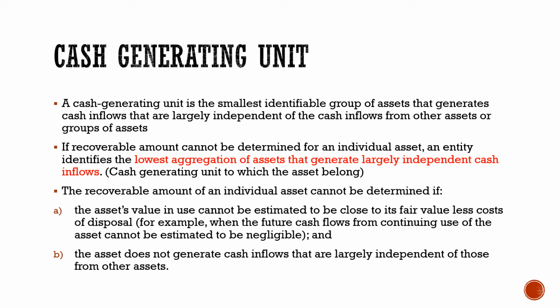So this is a group of assets for which the operations of the whole group of assets is the one which results in cash inflows. And sometimes it may happen that this cash generating unit has faced some conditions for which it may need to be impaired. So if any indications exist that the cash generating unit has impaired, we are going to conduct the impairment test, just like we did for the individual asset. So we're going to compare the carrying amount of the cash generating unit against its recoverable amount.